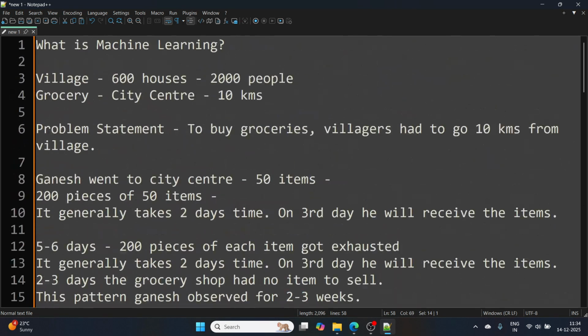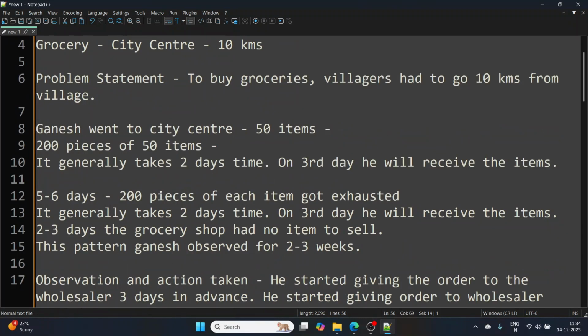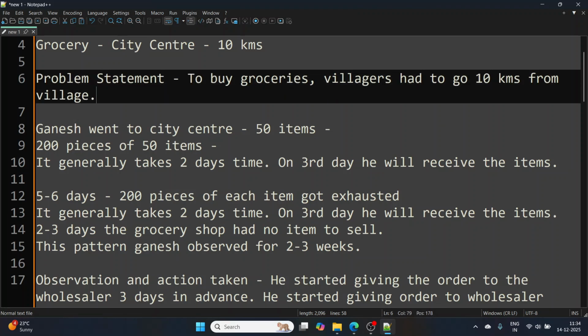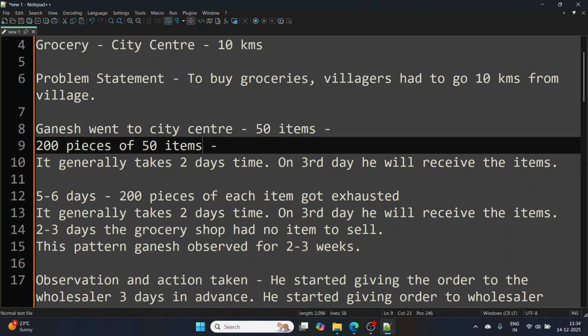So here Ganesh had this data. What data did Ganesh have? That there is a need for grocery. First, he had a problem statement. He had some motivation to start, let's say, an ML application. Let's say Ganesh is a machine learning application.